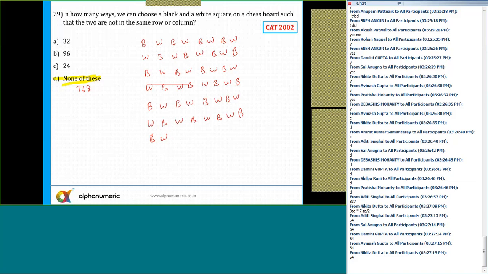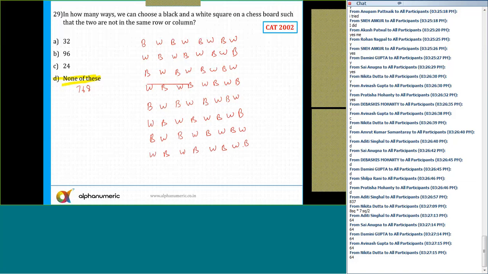I was expecting that all of you would get the correct answer to this, as we have spent around 2 hours on the chessboard in class. That's 8 here. White, black, white, black, white, black.